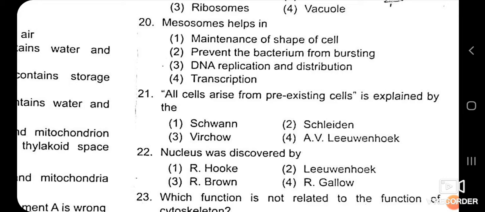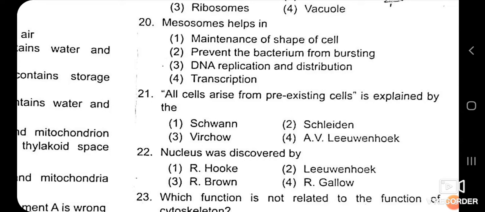One is the correct one and the answer of it is the third, DNA replication and distribution, because maintenance of shape of cell is the function of cell wall. Preventing the bacterium from bursting is again a function of the cell wall. Transcription is not a function of the mesosome, it is a function of the ribosome. So here DNA replication and distribution is the correct answer of this question.